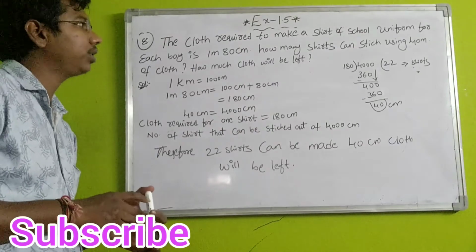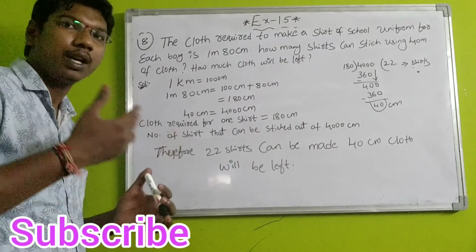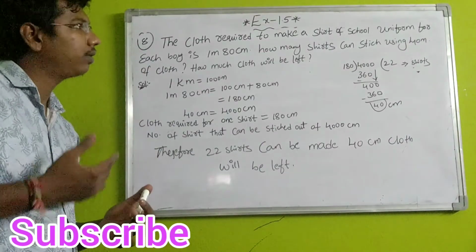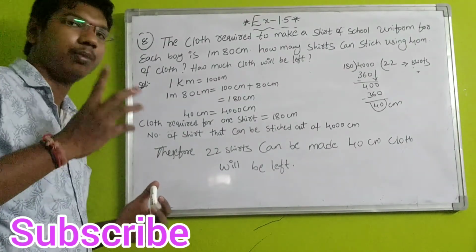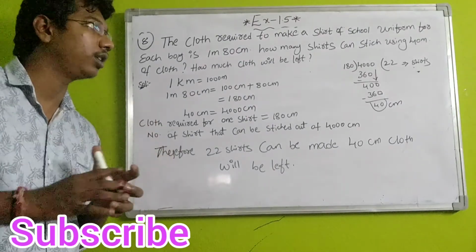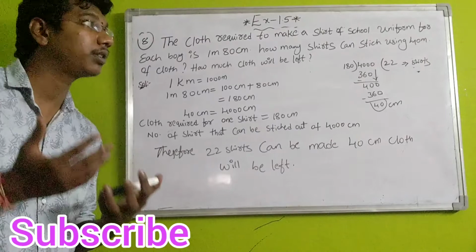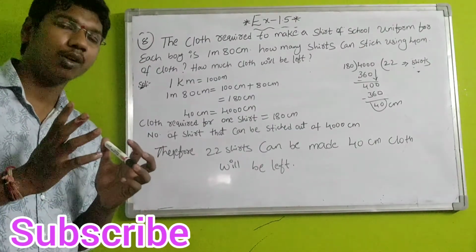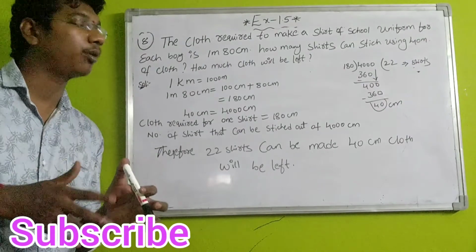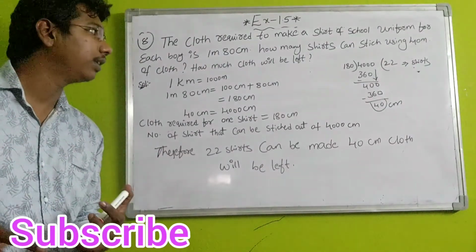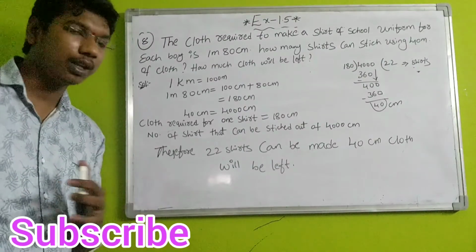Okay, here the question is simple, students. The cloth required to make a shirt of school uniform for one boy is 1 meter 80 centimeters. We have to find how many shirts we can make with 40 meters of cloth, and how much cloth will be left. That only we have to find.